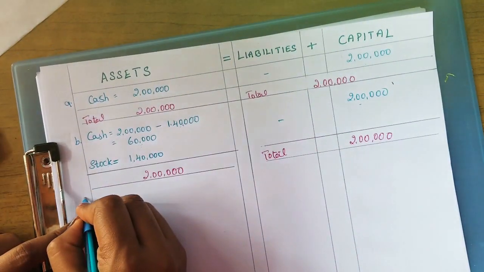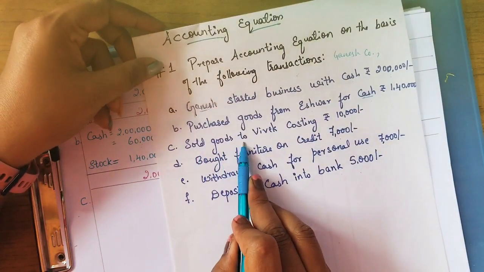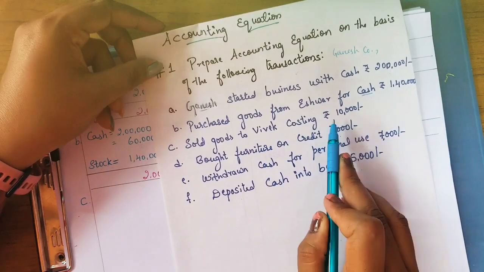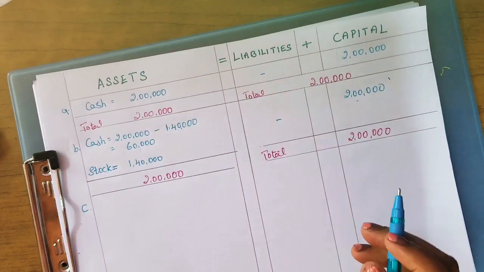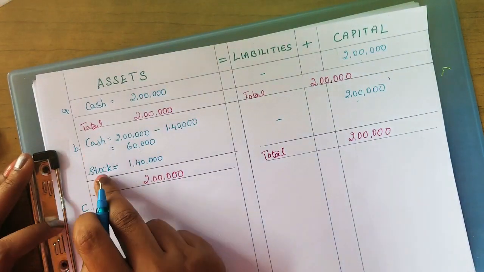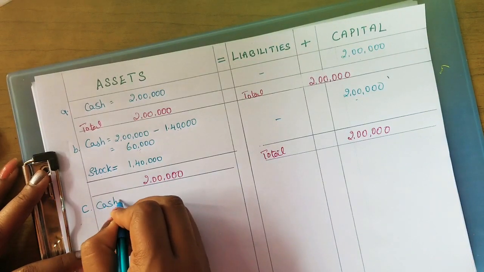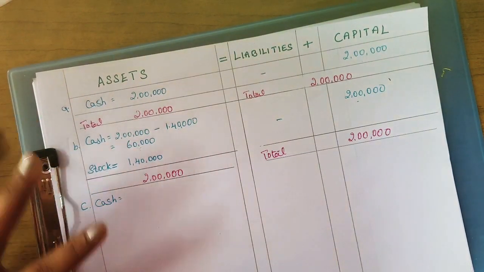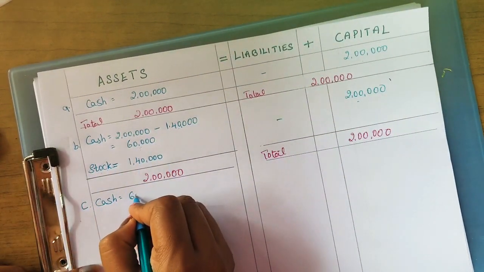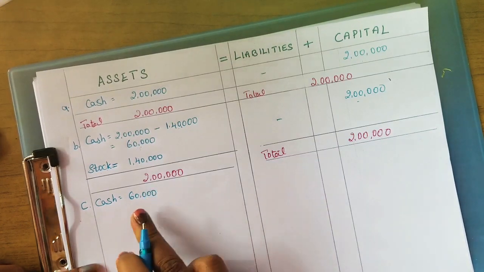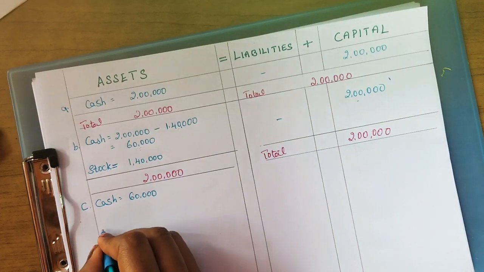The next is the next entry. What is the next transaction? Sold goods to Vivek, costing rupees 10,000. So here when you are selling the goods, now the same things we have to carry on to the next level also. Cash, how much we have, we have to take the balance from here first. So what is the cash balance remaining? 60,000. So I am taking 60,000 now. Understood? And next, stock I have.